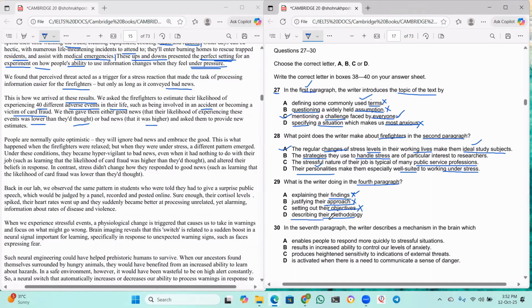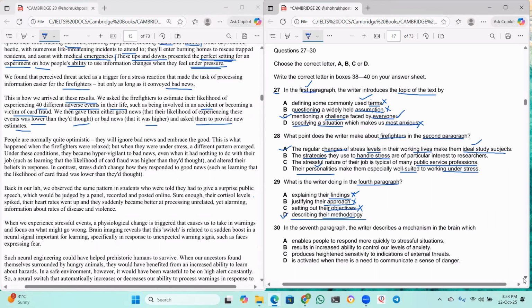And then describing their methodology, yes, this is the right one, because here they are describing everything, right? Like we asked the firefighters to estimate this type of events, like being, for example, involved in an accident or becoming a victim of card fraud. Then we gave them either good news or bad news, and we asked them to provide new estimates. So this is their method of doing the experiments, and they are describing that. Yes, so I think D should be the right answer.